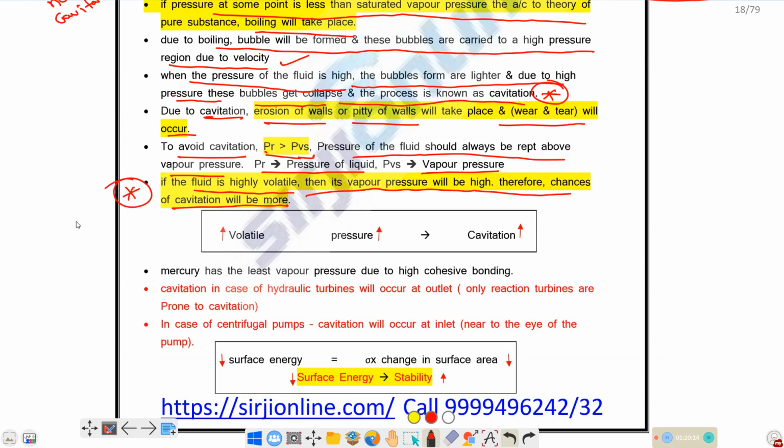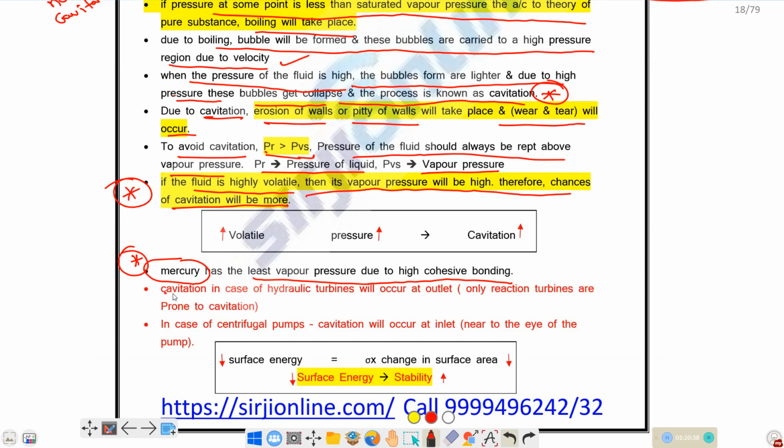If the fluid is more volatile, then the chances of cavitation occurrence are more because the vapor pressure is high. If you take mercury, it has the least vapor pressure due to high cohesive bonding. This is the reason why we use mercury as the pressure measuring liquid in a barometer. Why do we use mercury? Because it has the least vapor pressure.